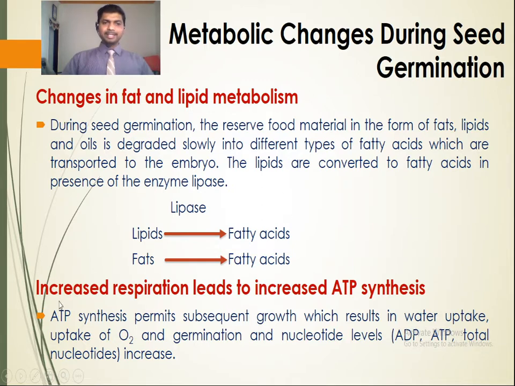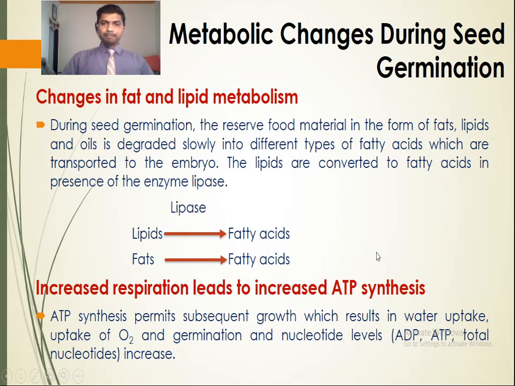Next, increased respiration leads to increased ATP synthesis. ATP synthesis permits subsequent growth, which results in water uptake, uptake of oxygen and germination, and nucleotide levels, that is ADP, ATP and total nucleotides, also increase.